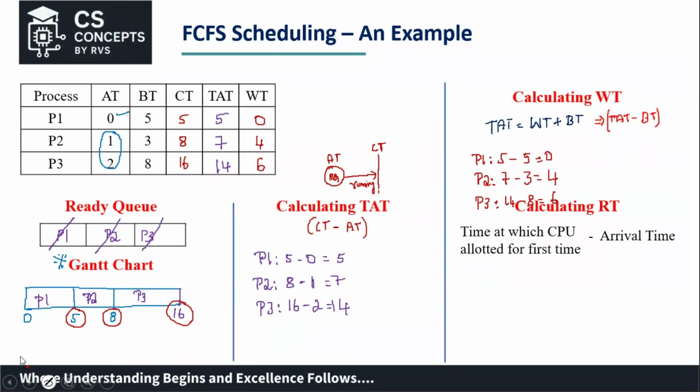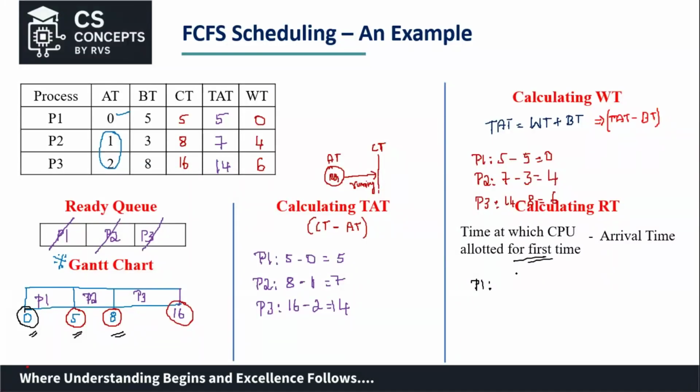From where will I get the information about when the CPU was first allotted? It is evident from your Gantt chart. Whatever is to the left of that process is the time when it was first allotted. P1 was allotted at the 0th second, P2 at 5 seconds, and P3 at 8 seconds.